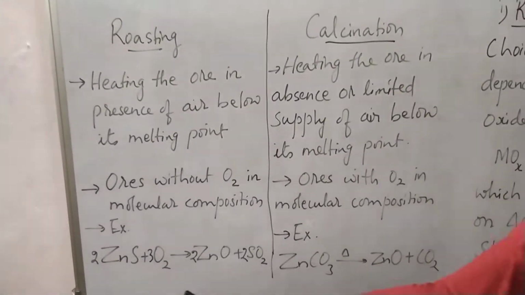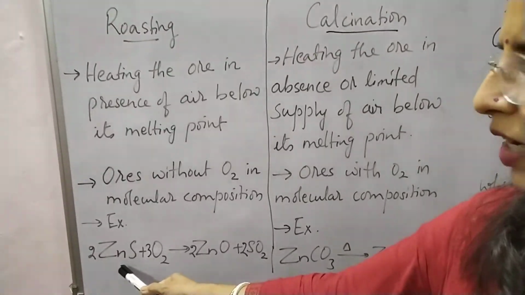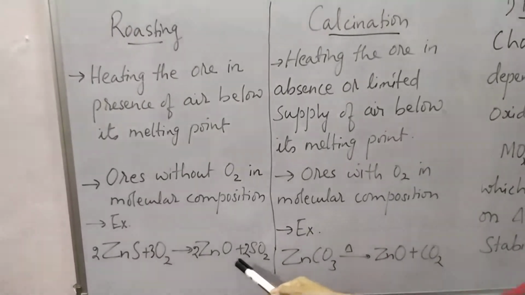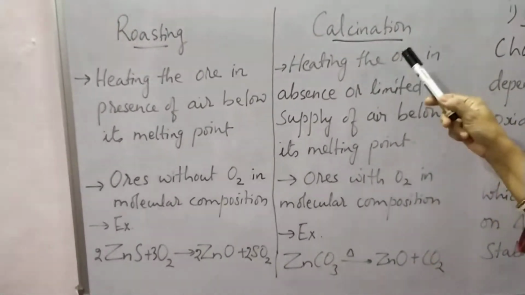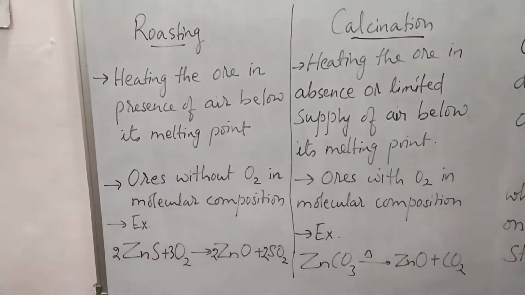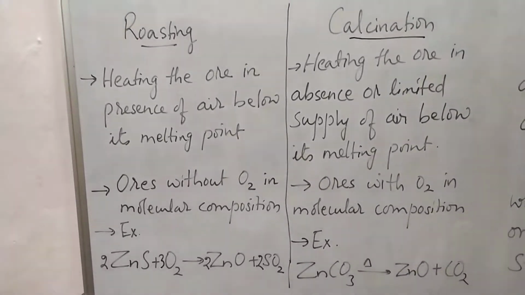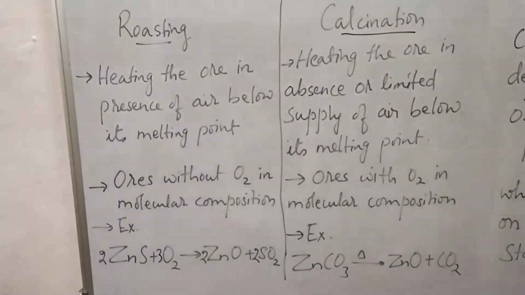One famous example of roasting is when zinc blende, that is zinc sulfide, is heated with oxygen. We get zinc oxide and sulfur dioxide. For calcination, the example is the same zinc ore. When zinc carbonate or the calamine is heated in absence of oxygen, we get zinc oxide and carbon dioxide.